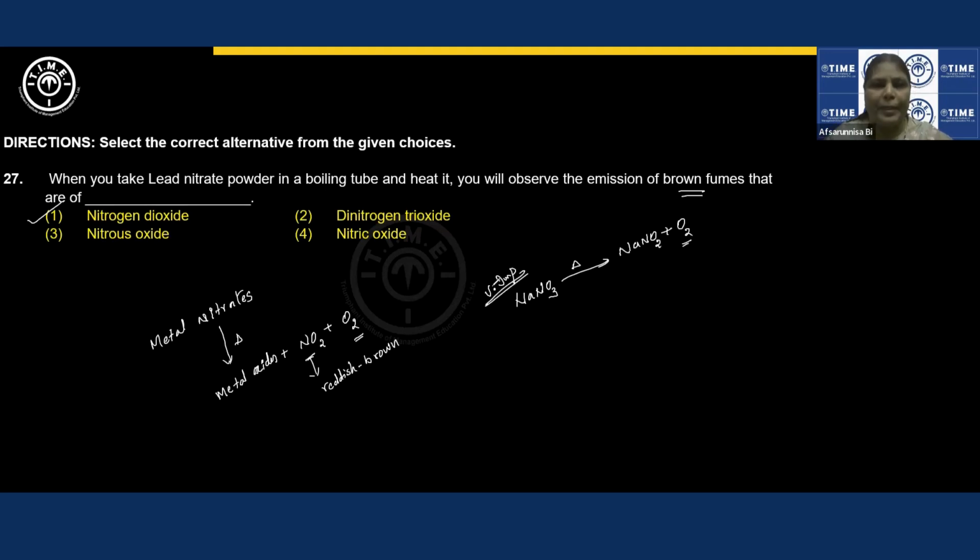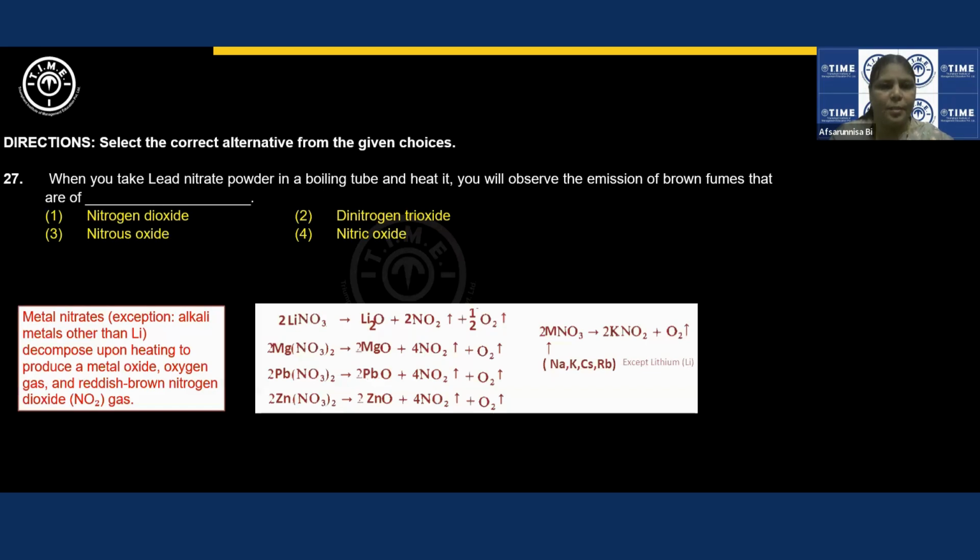All first group elements, alkali metals, upon heating, don't give you reddish brown fumes, but instead you can see oxygen gas, colorless oxygen gas. Whereas all other metal nitrates give both types of gases, and if it is reddish brown, it is nitrogen dioxide. Moving ahead, very important, guys. This is asked a number of times in competitive examinations. You can take the screenshot if you want.